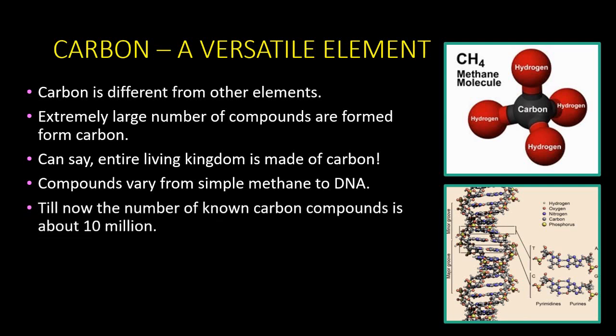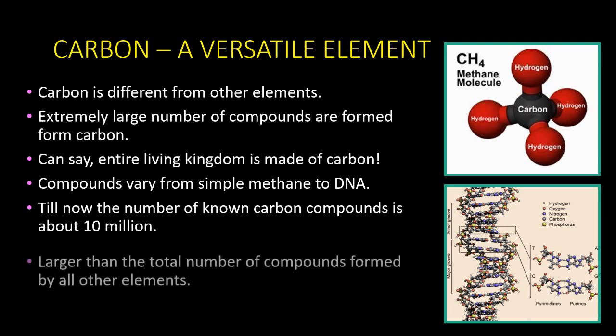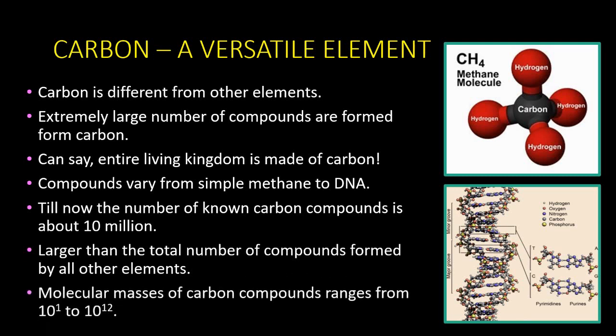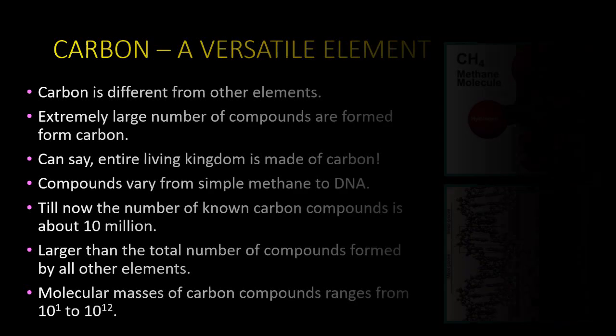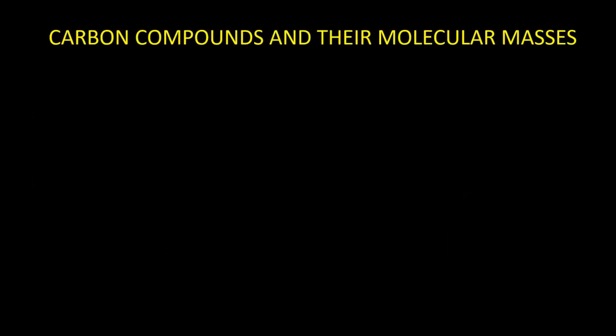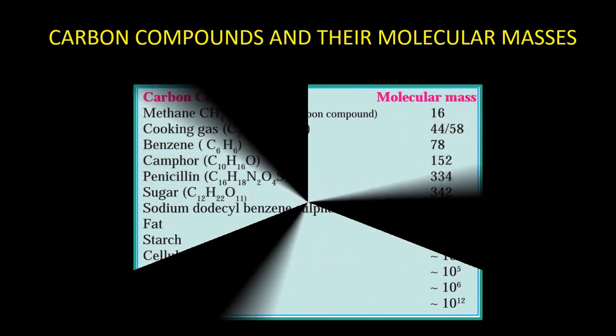Till now the number of known carbon compounds is about 10 million. So this is larger than the total number of compounds formed by all the other elements that exist. And the molecular masses of the carbon compounds range from 10 to 10 power 12. So it is huge. We'll see some carbon compounds with their molecular masses.